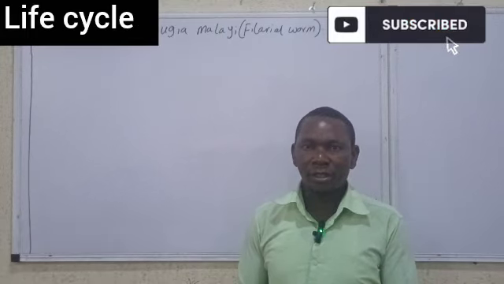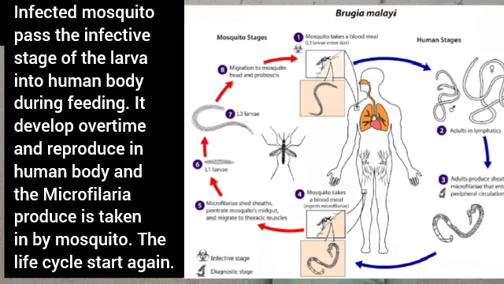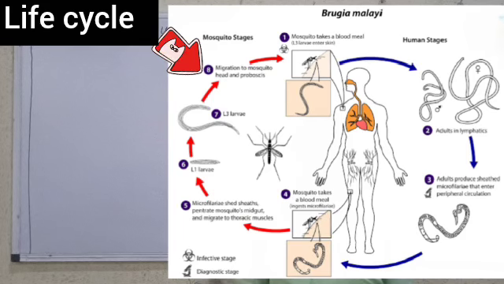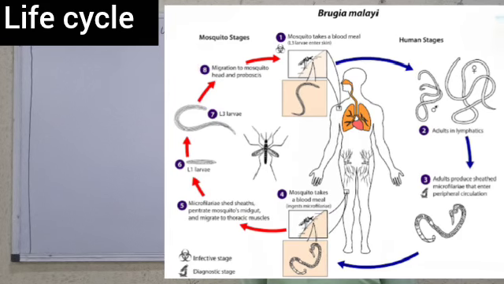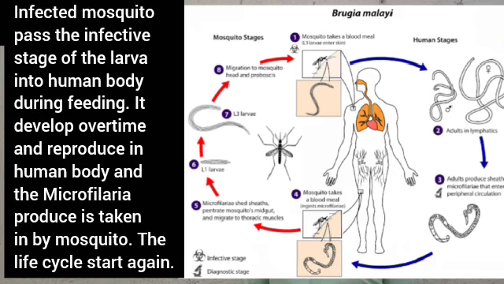Now, let's talk about the life cycle. The life cycle of Brugia malayi is very similar to that of Wuchereria bancrofti. As you can see from the diagram, an infected mosquito injects this parasite into the bloodstream of humans or mammals when it feeds on them. Once injected, they develop into maturity, reproduce, and pass the microfilaria into the bloodstream.